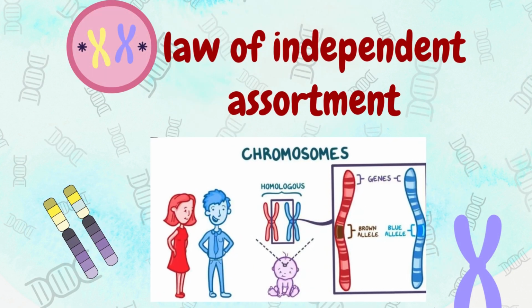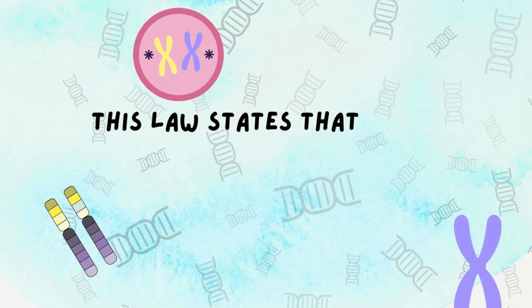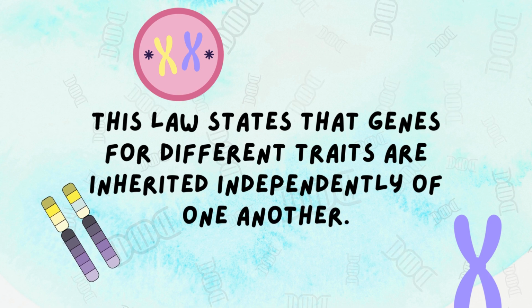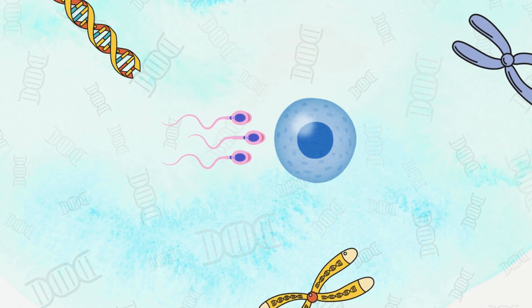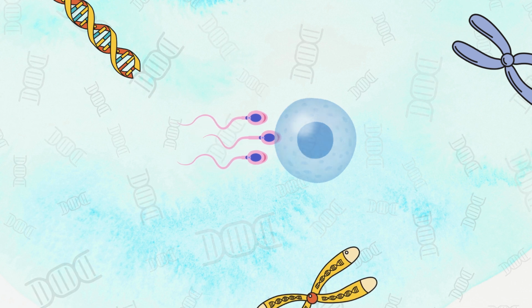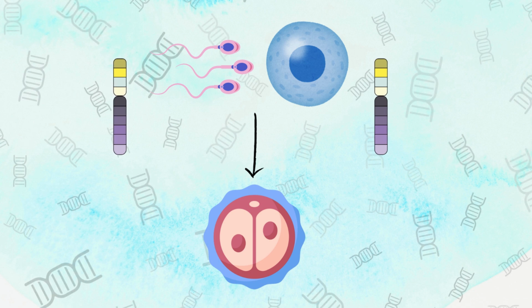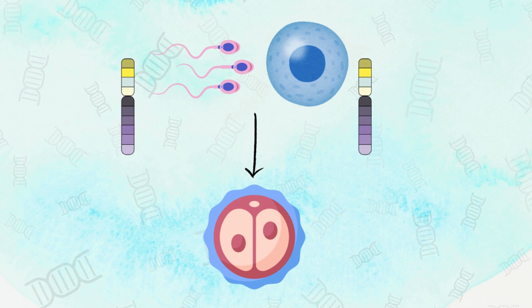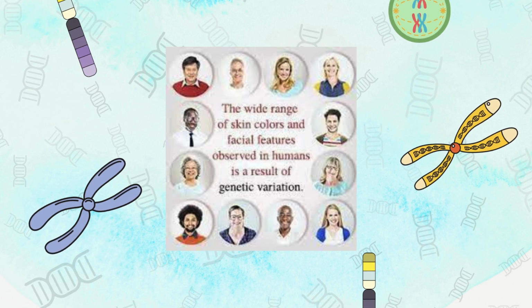Law of independent assortment. This law states that genes for different traits are inherited independently of one another. During the formation of gametes, sperm fuses with egg. The alleles for each gene segregate randomly and independently. So, the inheritance of one trait does not affect the inheritance of another. This principle leads to genetic variation in offspring.